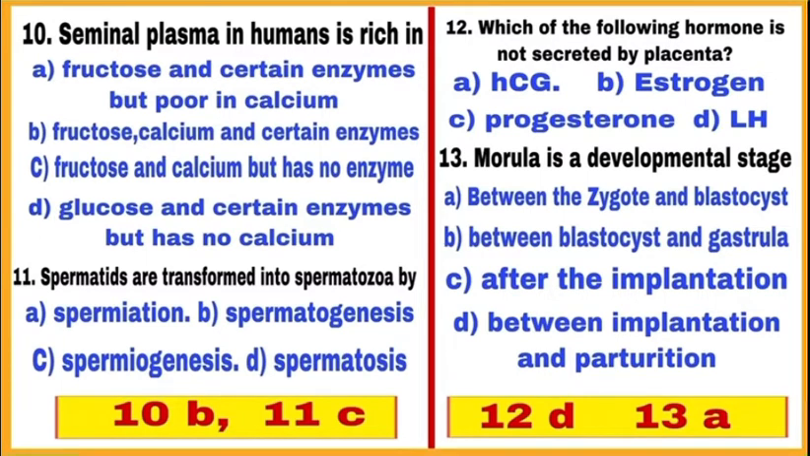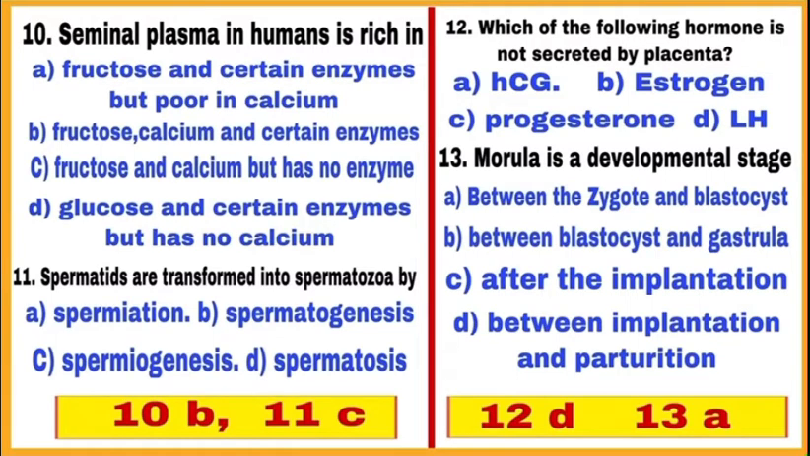Question 12. Which of the following hormones is not secreted by placenta? Placenta secretes human chorionic gonadotropin, estrogen and progesterone, but not LH or luteinizing hormone. LH is actually secreted by pituitary gland and not by placenta. So, correct option for the question is D, mark D.